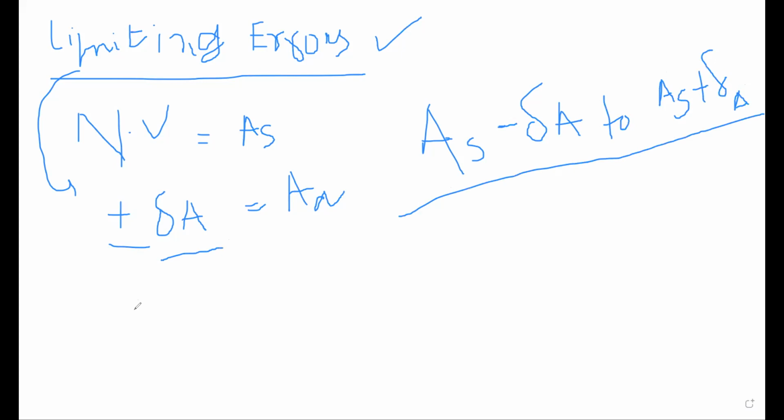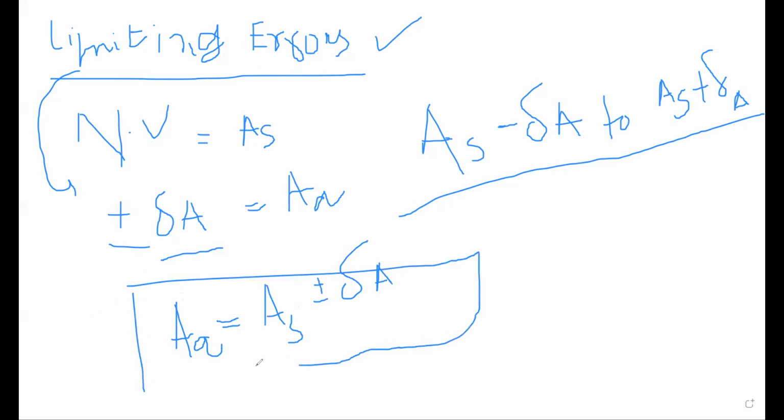So the actual value of any quantity, considering the limiting error, we can write as Aa equal to the nominal value As plus minus the limiting error. This is the actual value of any quantity.